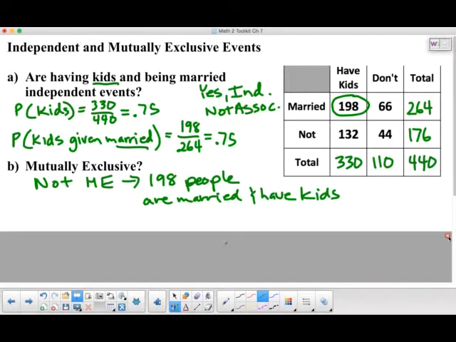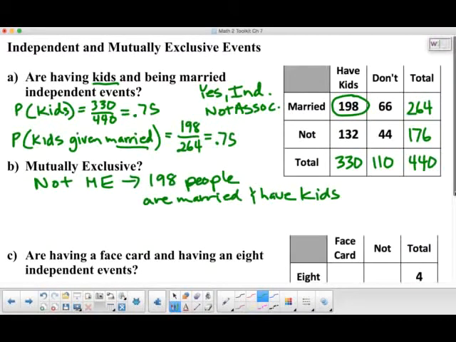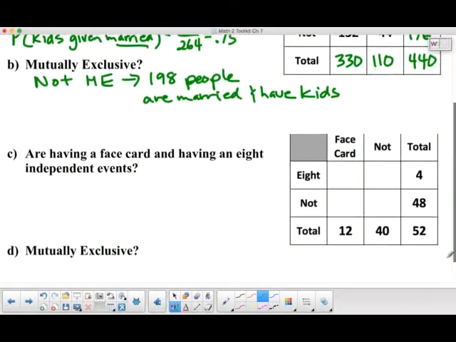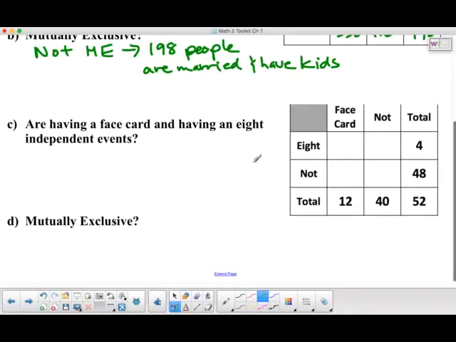So I'm going to go ahead and reveal this here and drag this down a bit. So let's take a look at a deck of cards. This time I mixed it up a little bit and I gave you the totals, but not what's inside. So we're talking about a card being an 8 and a card being a face card, or not, as the case may be. How many cards are both 8s and face cards at the exact same time? And the answer is none.